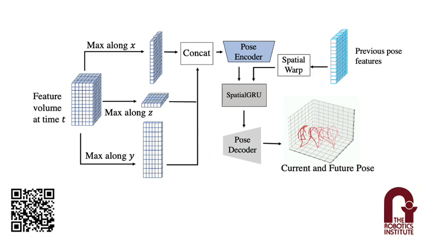Here's a more detailed look at the pose estimation module. At time t, we have unprojected features in a feature volume centered at a detected person in 3 dimensions. We take the maximum along each axis to produce 3 2D embeddings, which we concatenate and pass through an encoder. We also take the previous pose features, warp them so that they are centered on the current detection, and pass all of these through a spatial GRU unit to produce a single temporal embedding. This is then passed through a decoder to produce current and future pose.